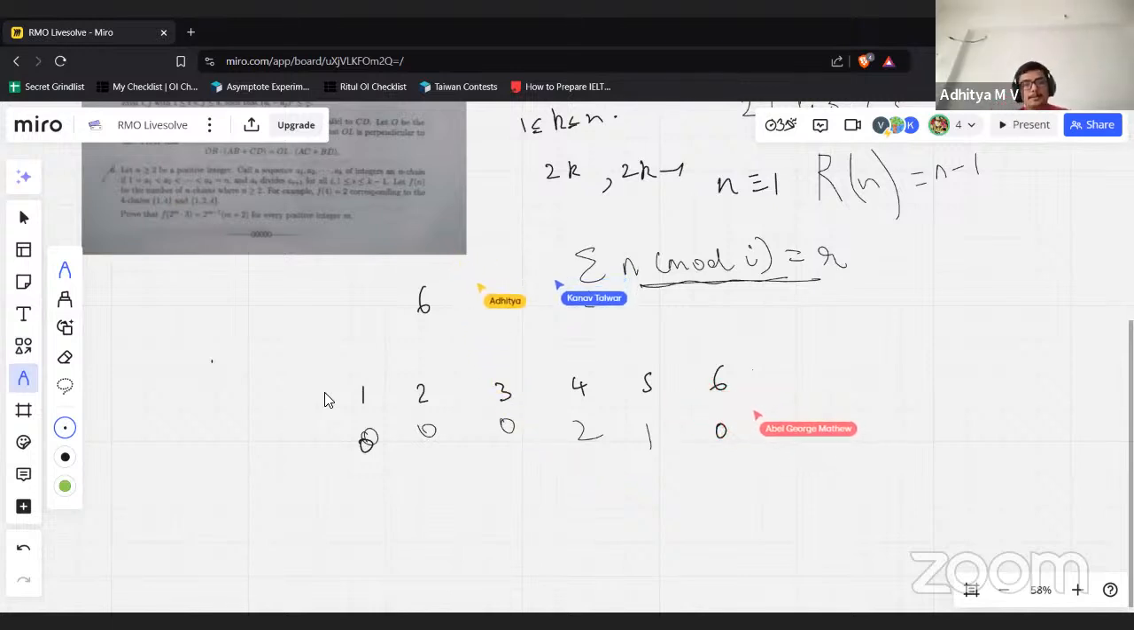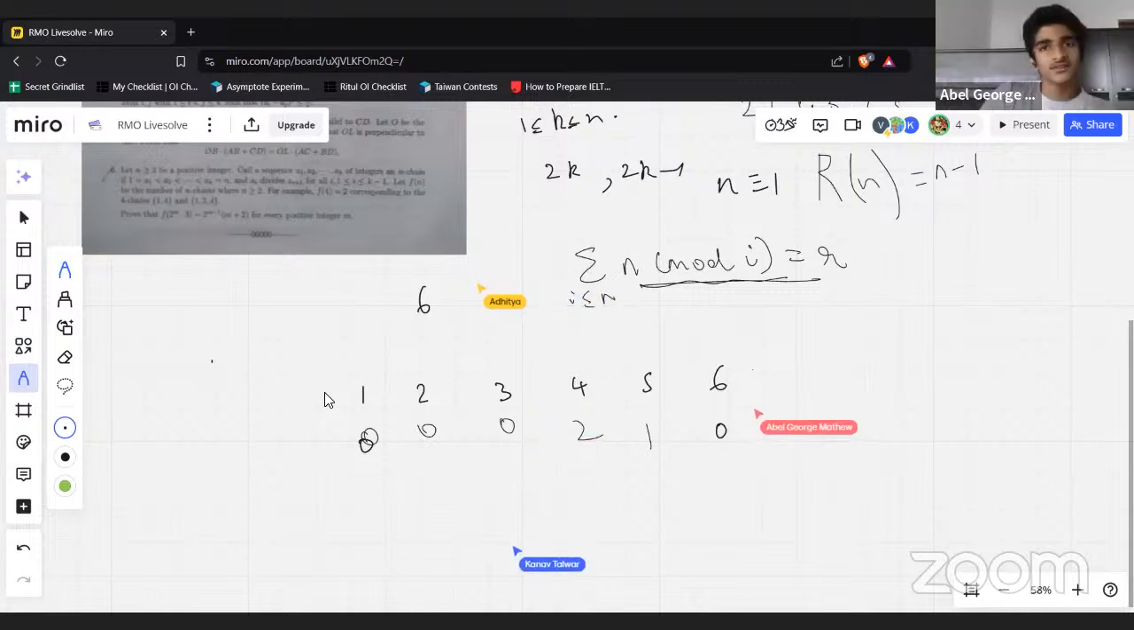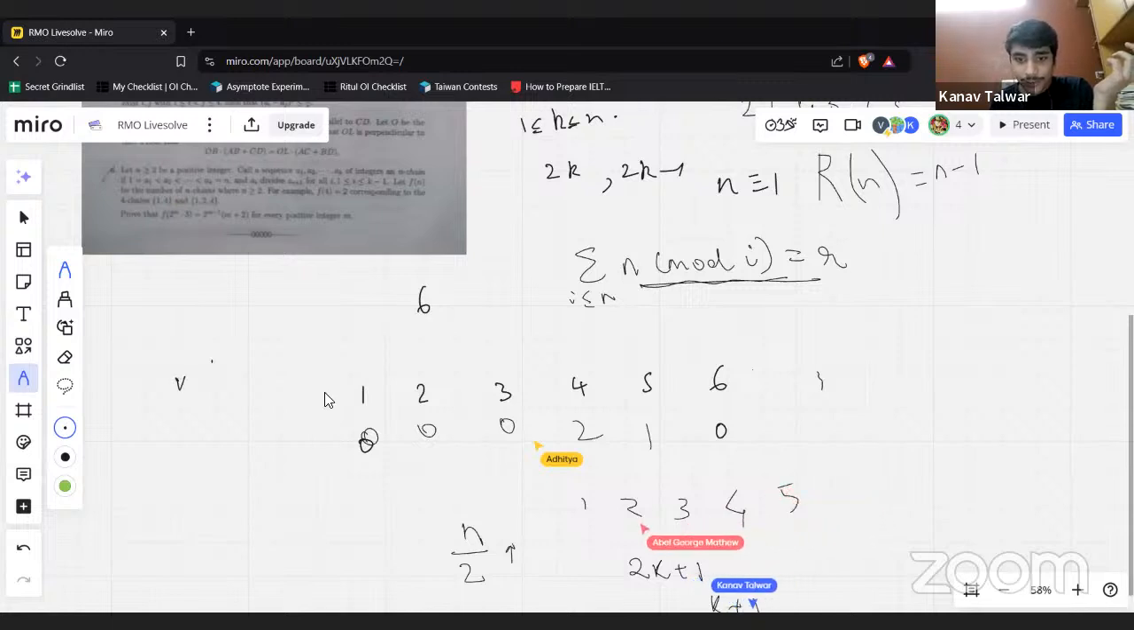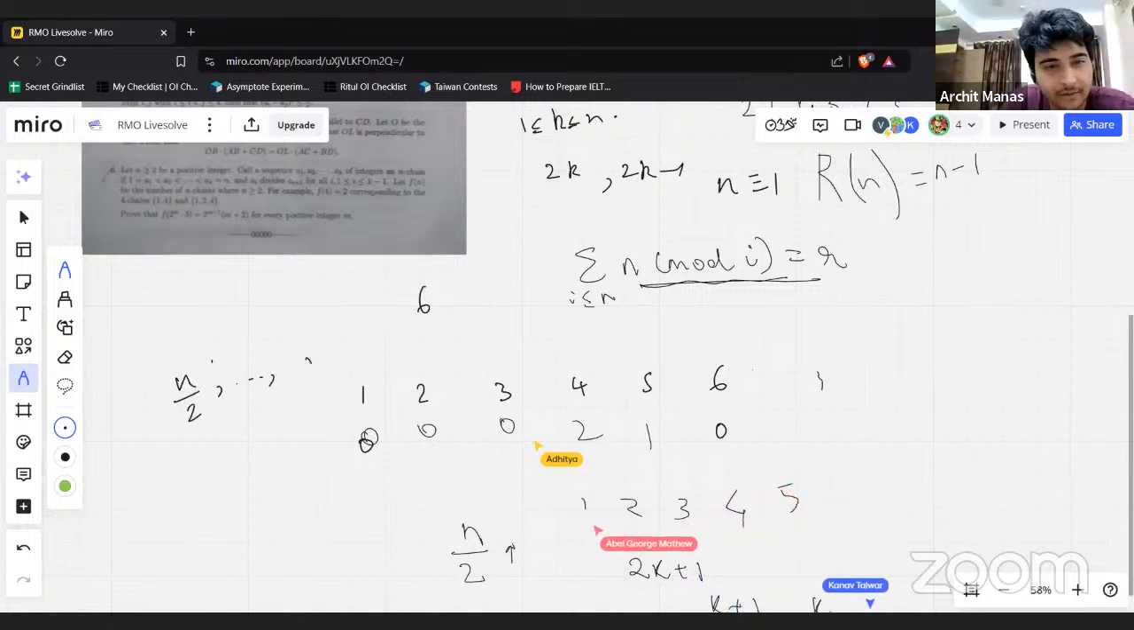R of 5 is 4. Look at numbers slightly bigger than n by 2. You should have a very big remainder, right? If n is odd, you can just look at the number k plus 1. In fact, what you can do is just look from n by 2 to n.